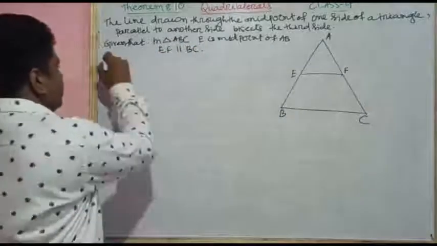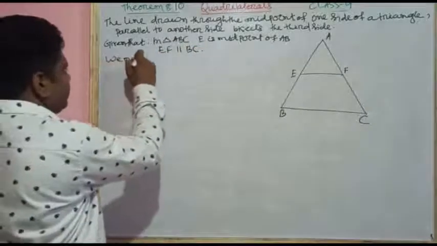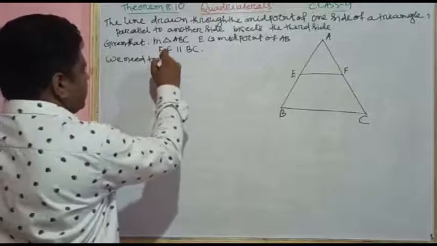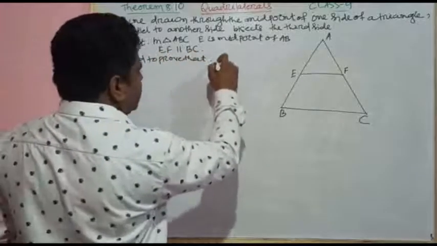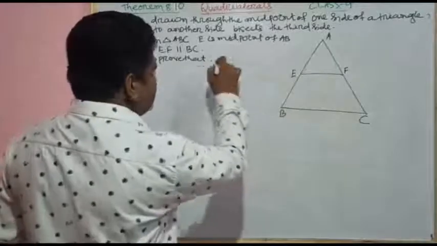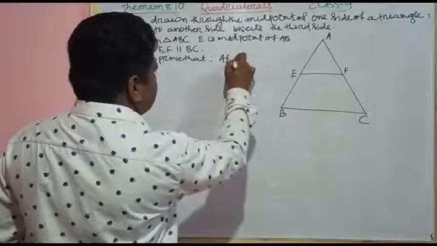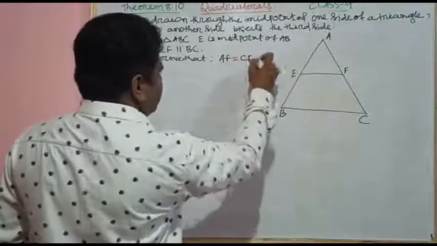We need to prove that F is the midpoint of AC, that is AF is equal to CF.